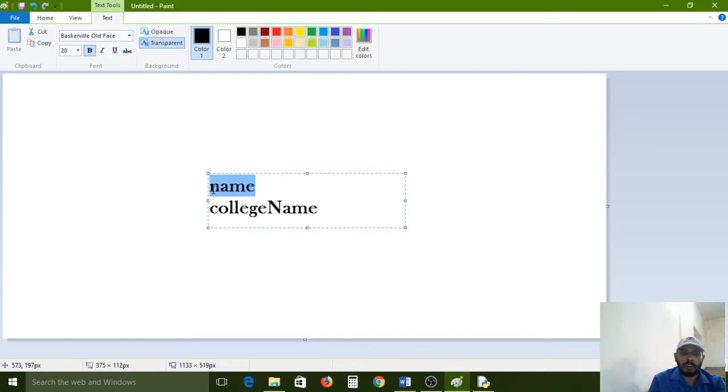Name is a group of characters, a 4-letter combination, NAME, a meaningful word. That's why it is called a string.